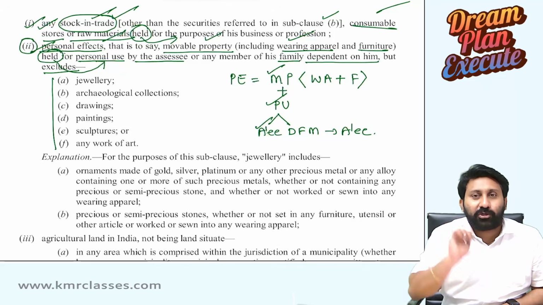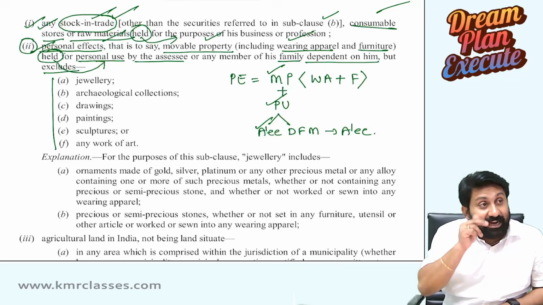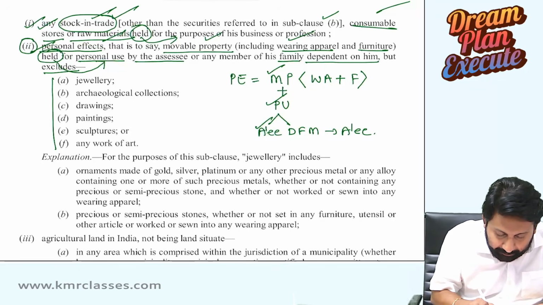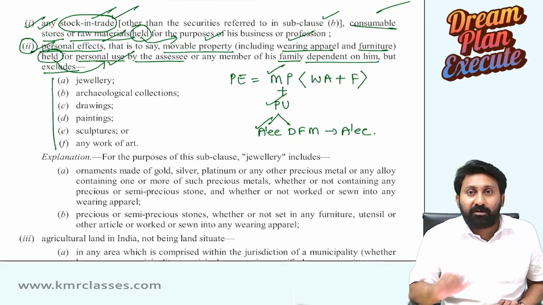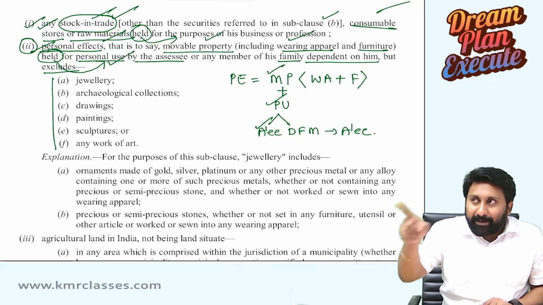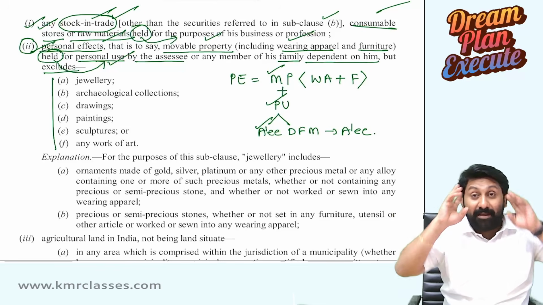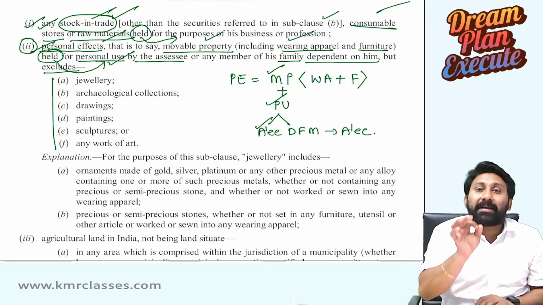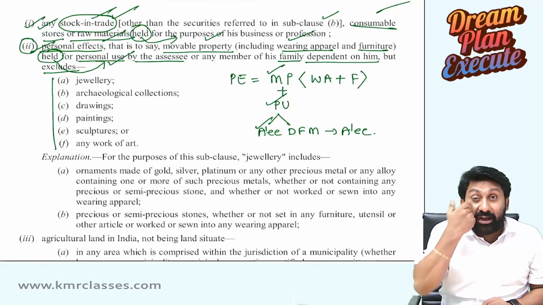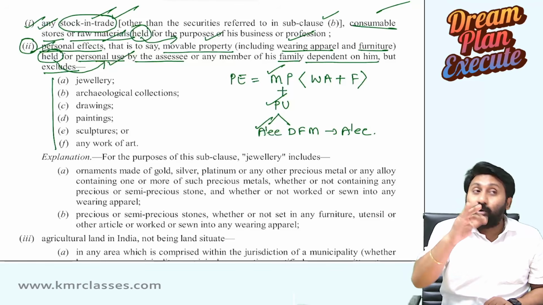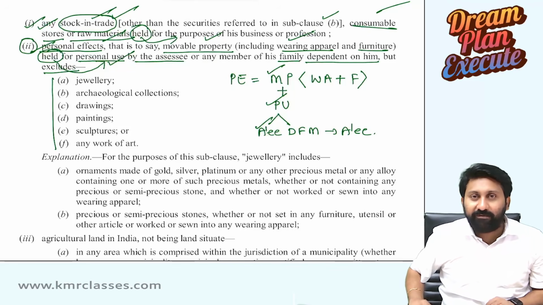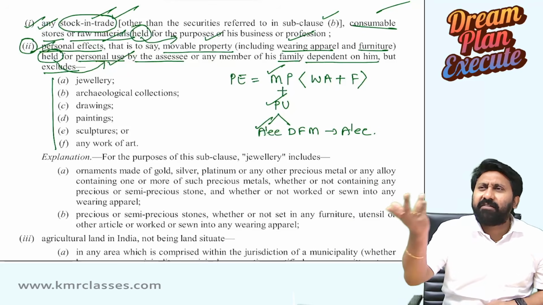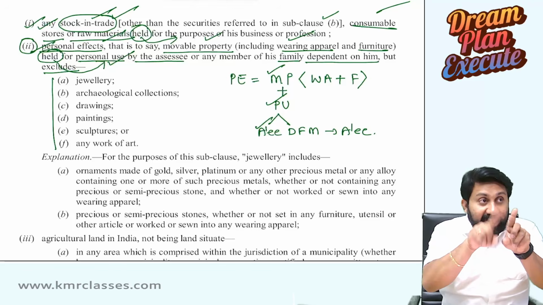From this, what is the moral of the story? That is held for investment for me, but generally it is held for personal use. Held for personal use means what? When I purchase a bag, my intention may be anything, but in general, why will people purchase handbags? For personal use. That is relevant for the department. No one will know your intention. But normally, why would anyone buy a handbag? Personal use. That's it. It is held for personal use.